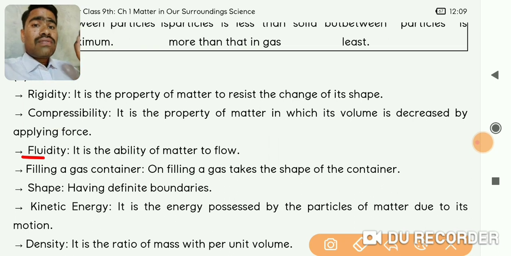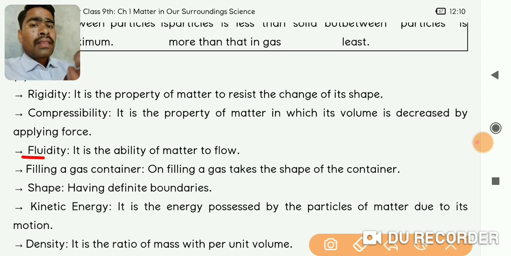Now the next property is fluidity. Fluidity means the ability to flow. Solids cannot flow because strong intermolecular force does not allow the particles to move easily, and they have the least kinetic energy, that's why particles don't move away. Liquids can flow, and gases can flow even more than liquids.